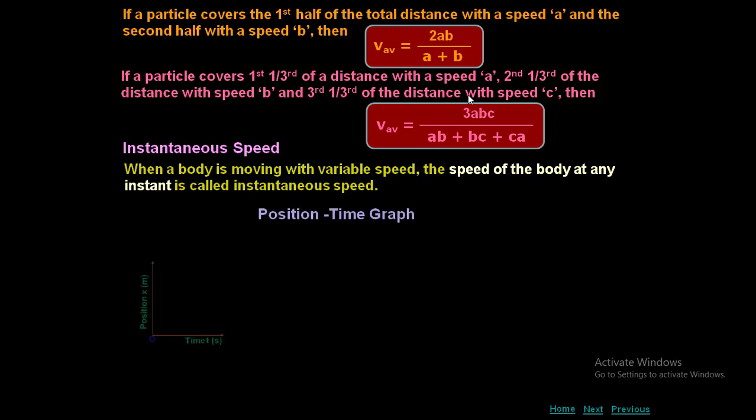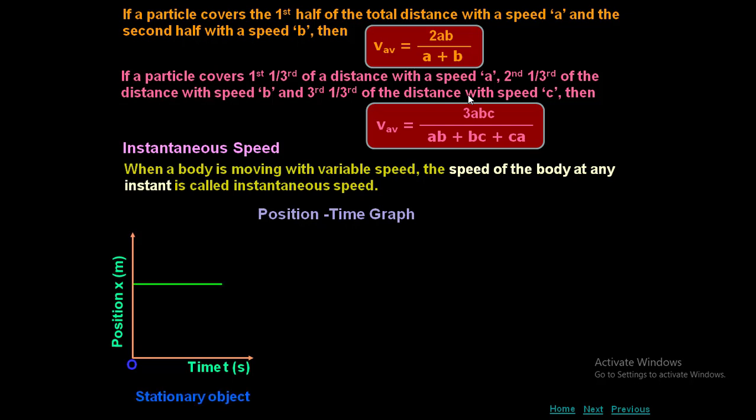Position-time graph. Position is taken along the y-axis, time is taken along the x-axis, because here time is independent but position is dependent on time. Always remember that whenever you draw a graph, the independent variable should be taken along x, and the dependent variable along y.